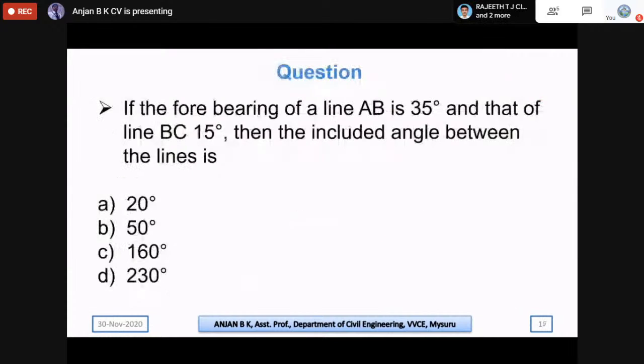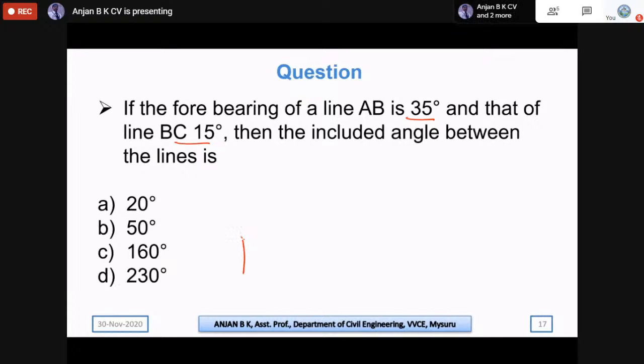So moving on to the questions asked in the GATE. Here is a question: if the forebearing of line AB is 35 degree and of the line BC is 15 degree, then the included angle between the lines is? So here they are asking us to find the included angle, so it is better to draw this and calculate.